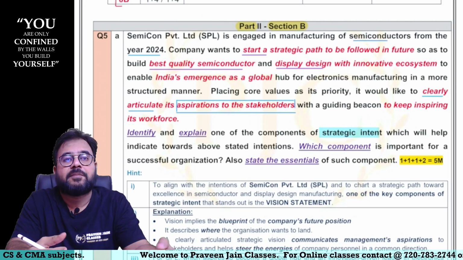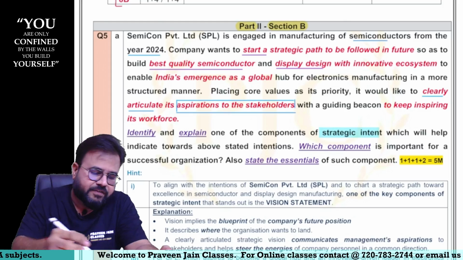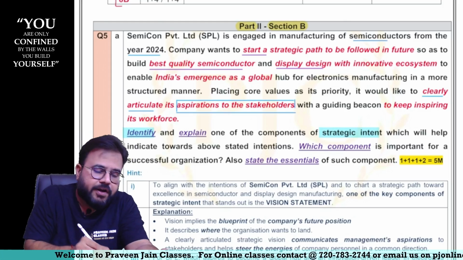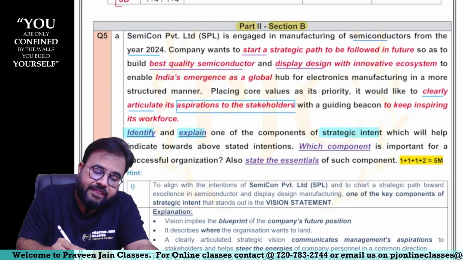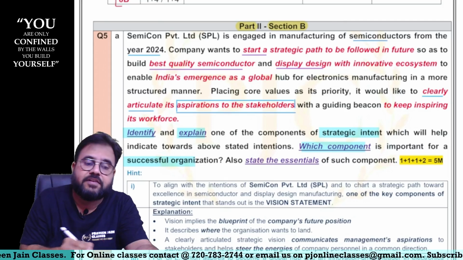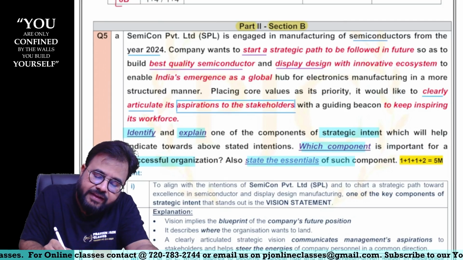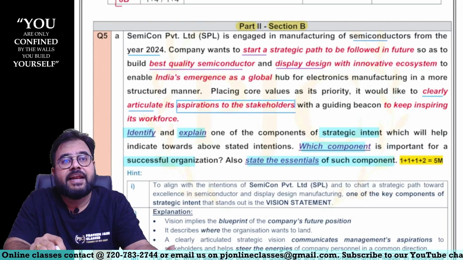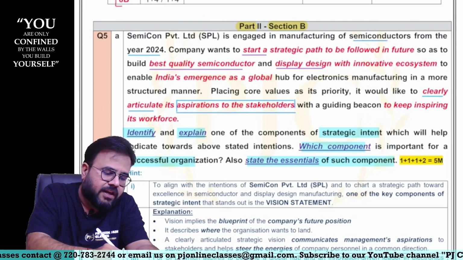These were all nothing but components of strategic intent, sir. So you have to identify that component, you have to explain that component, and then you have to tell which component is most important for a successful organization. Then you also have to tell the essentials of such components. So indirectly there are 4 questions in this particular question, sir.